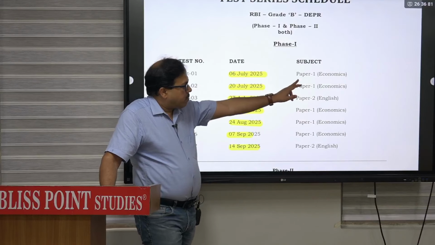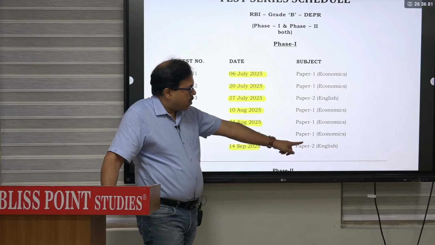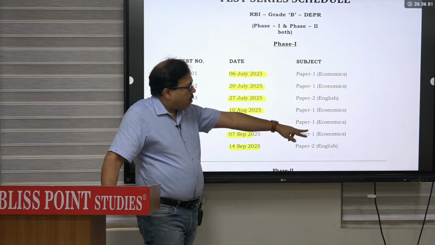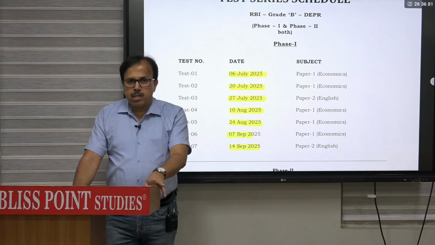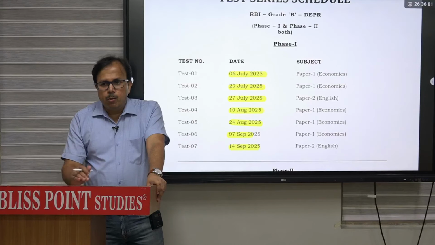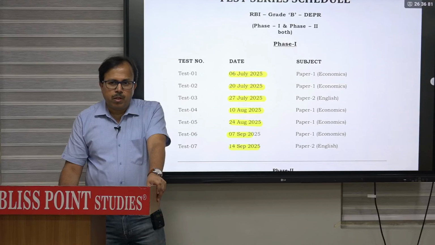Out of this you can find one paper for English, and then 1, 2, 3, 4, 5 for economics: 5 for economics and 2 for English in phase 1, so 7 tests. And phase 2 will come once the phase 1 exam is over. Phase 2 will have 6 tests only.